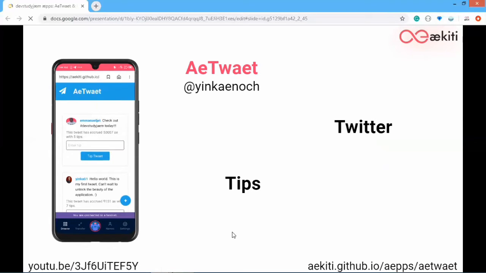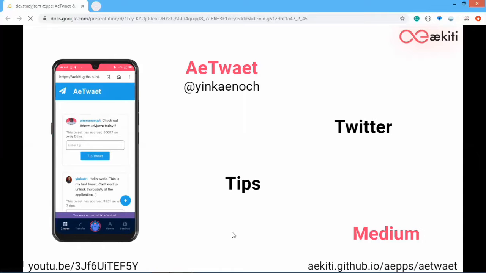So one of the cool features of AeTwaet is the ability to receive tips from anyone on the platform, which makes a user more popular or highly rated through the amount of tips he or she obtained from the tweet.